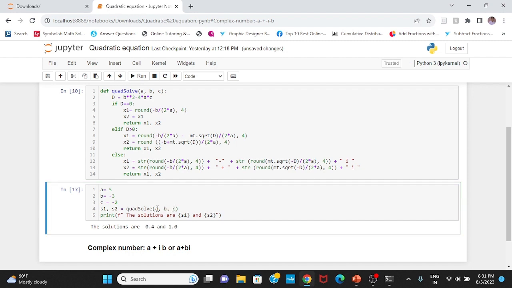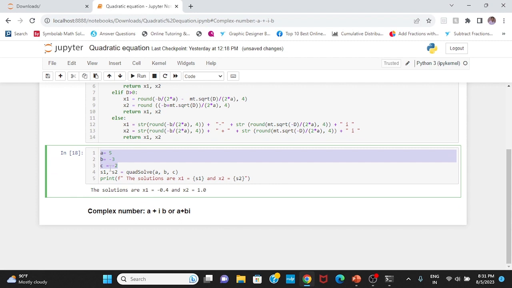So I will write it here. The solution is negative 4 and 1. Right? Even I can type the solution like x1 equal this and x2 equal to this. These are the solutions. So I will write here x1 is this and x2 is this for any numbers. This is the program to solve the quadratic equation.